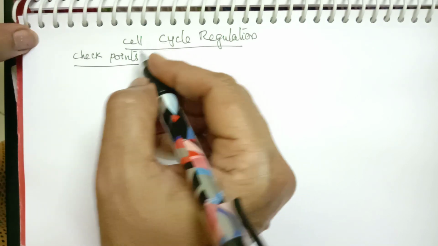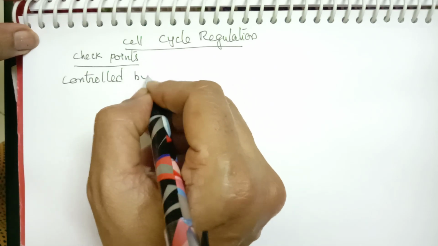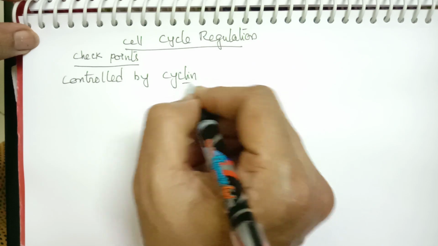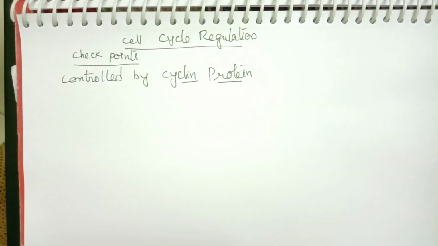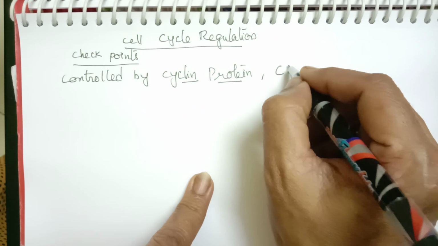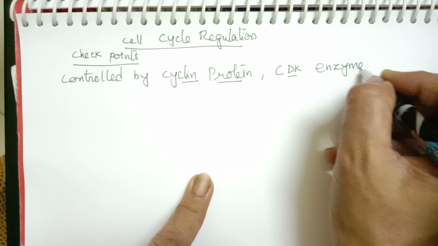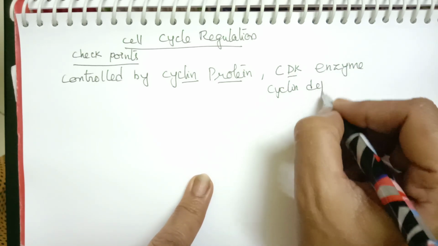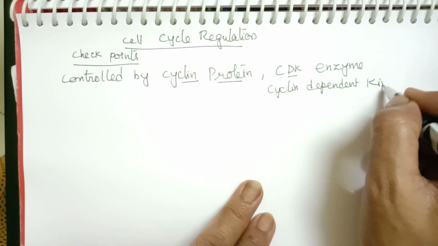And the cell cycle is controlled by a protein called cyclin, and an enzyme called CDK, that is cyclin dependent kinase.